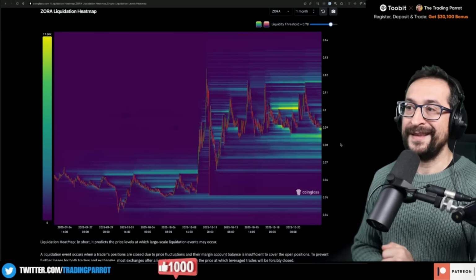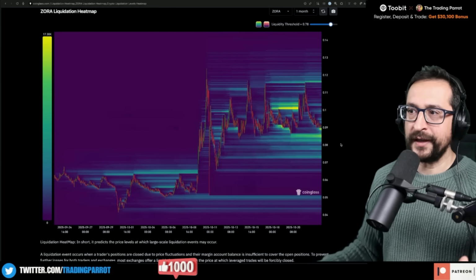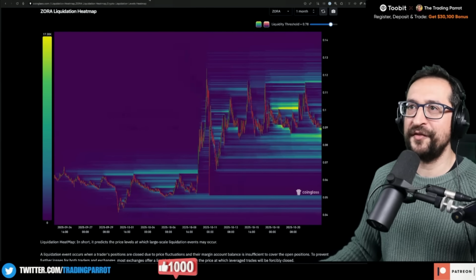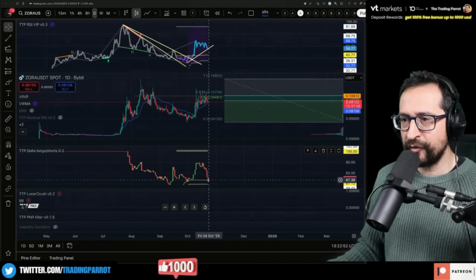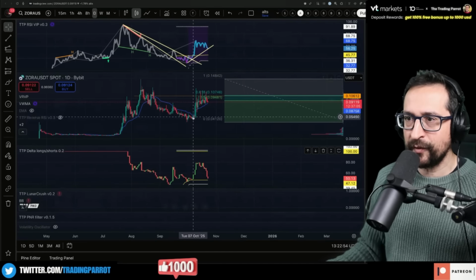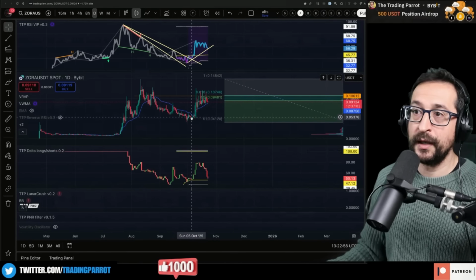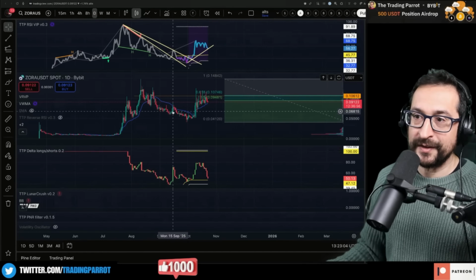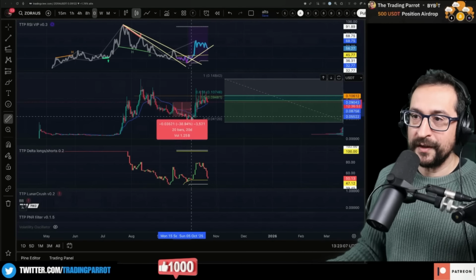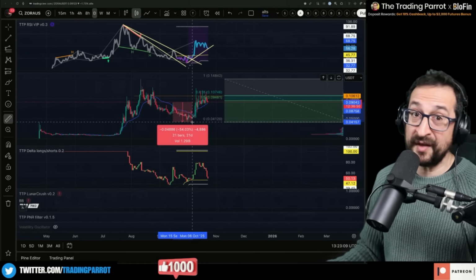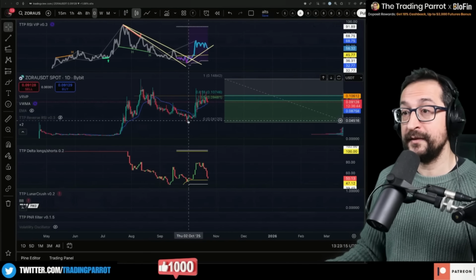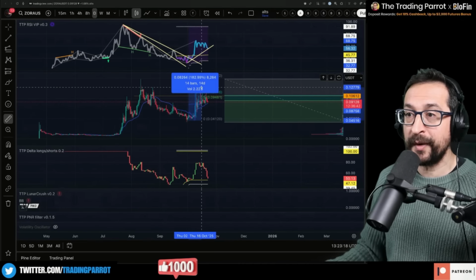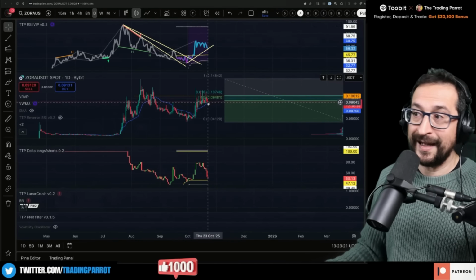If Bitcoin pukes, then the volatility on a coin that I've never heard of before is definitely not my cup of tea. In terms of longs and shorts, Zora is at 47, so it's around the same amount of longs that there were here when there was really no one believing that it was going to do something. Remember that it broke out here and it put a big new low. It squashed the longs with 53% downside before doing a layer 2. That sort of volatility is the one that you need to be absolutely prepared for if you are willing to take the risk to take longs at the range of 90.